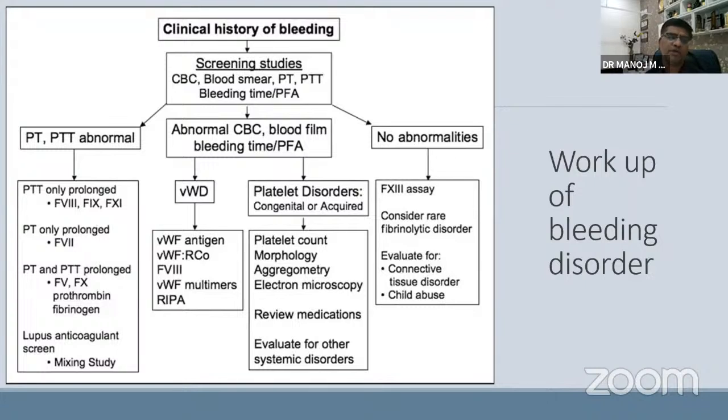If PT-APTT is abnormal: if APTT is abnormal, you have to look for factor 8, 9, 11, like hemophilia. If only PT is abnormal, then factor 7. If both are abnormal, maybe factor 5 and 10. And if mixing studies are done and it gets corrected, it can be lupus. If no abnormality is there, it can be factor 13 deficiency, or connective tissue disorder, or child abuse.